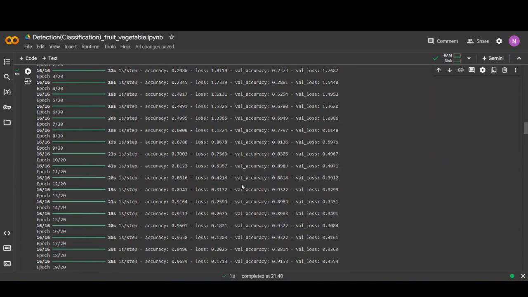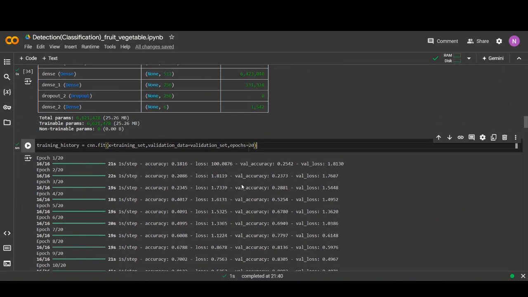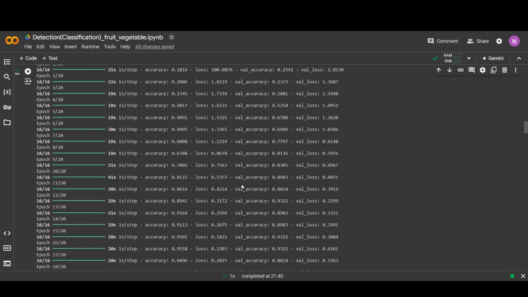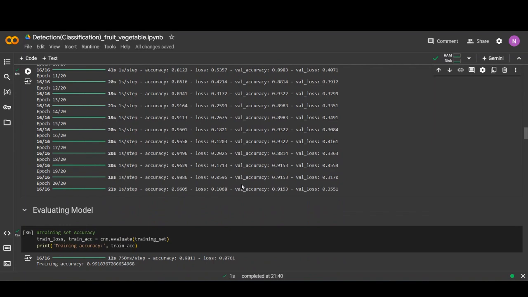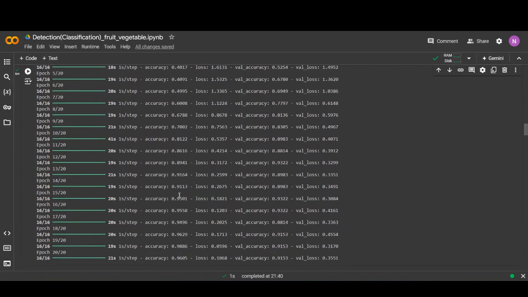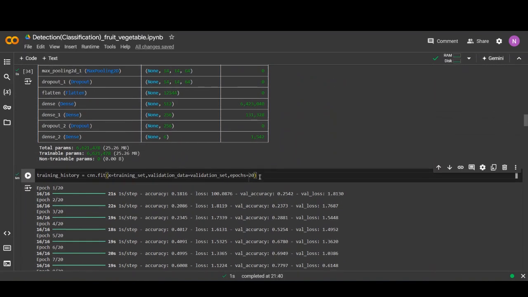So it is a good accuracy. If accuracy is not good, try with more epochs like 30 and 50.